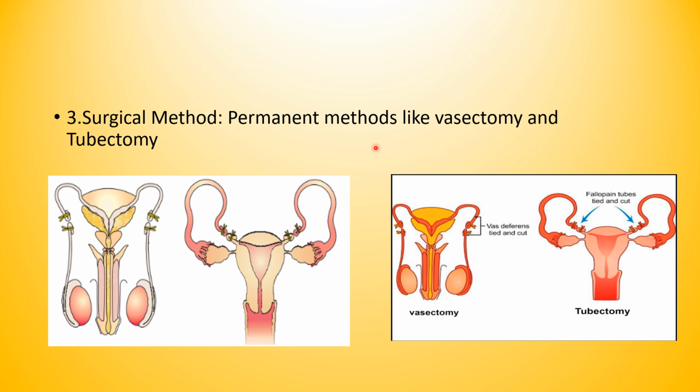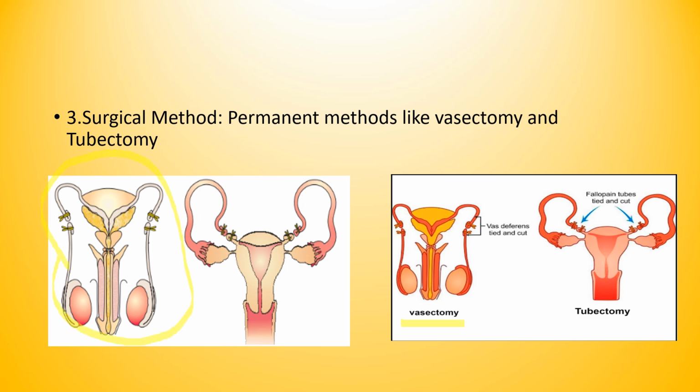And the types of surgical method. There are two types of surgical method, children. They may ask you in the examination. It's very important. Please understand properly. So the first is called vasectomy. You can see here. So the first method is called vasectomy.